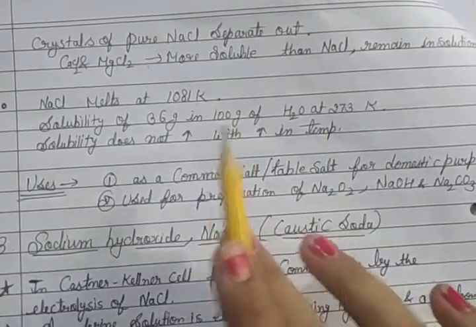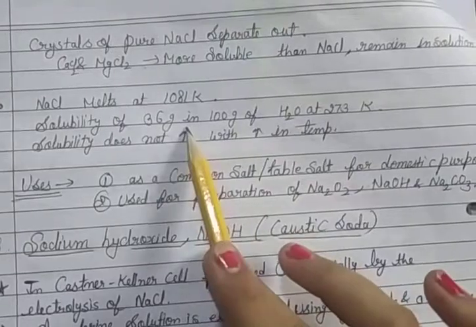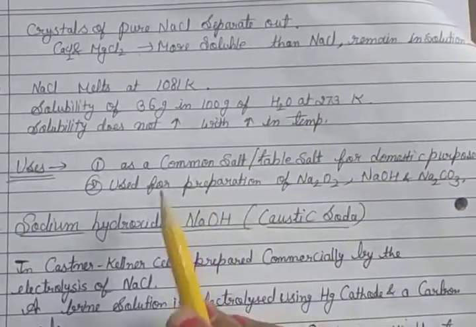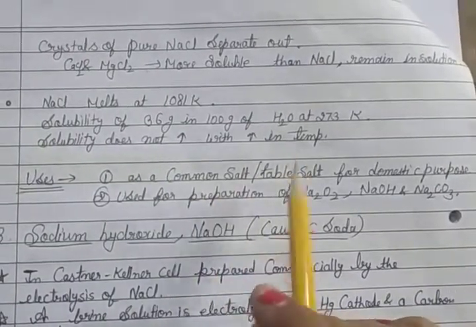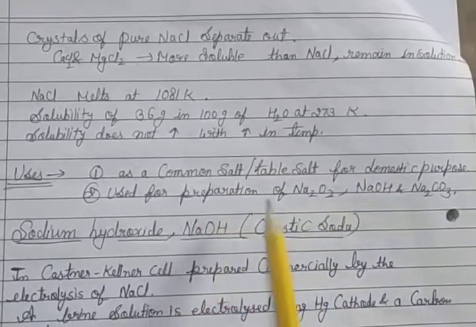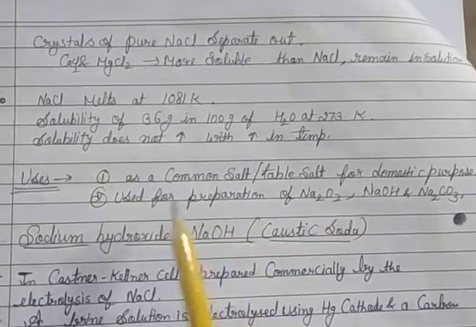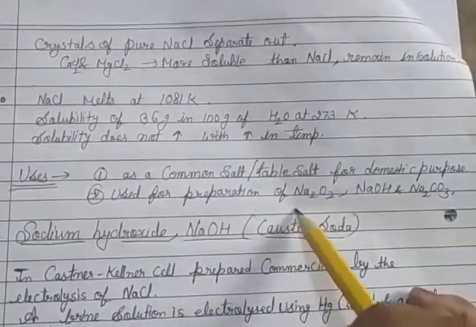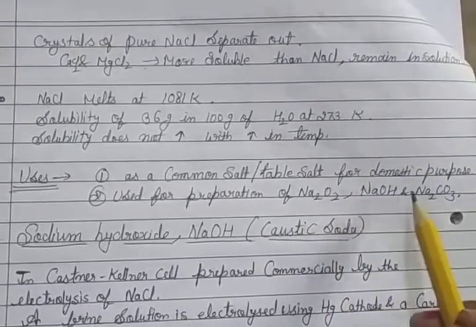Then uses: NaCl is used as common salt, table salt for domestic purposes, and for preparation of Na2O2, NaOH and Na2CO3. So sodium chloride is used for preparation of sodium oxide, sodium peroxide, sodium hydroxide and sodium carbonate.